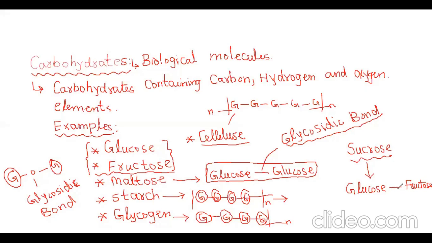So this bond is called glycosidic bond. Nothing further, only the name you should know. Also, write the spelling of cellulose: C-E-L-L-U-L-O-S-E.